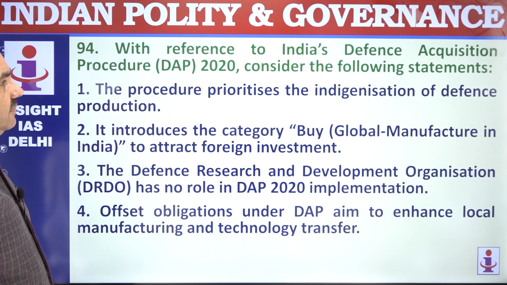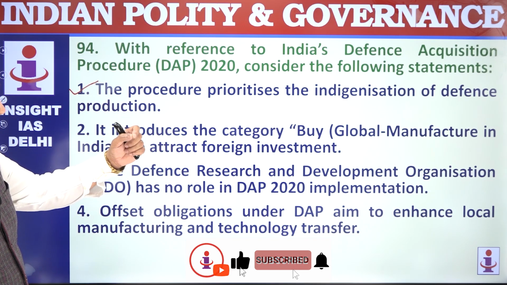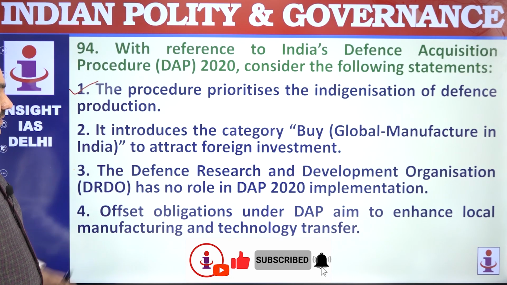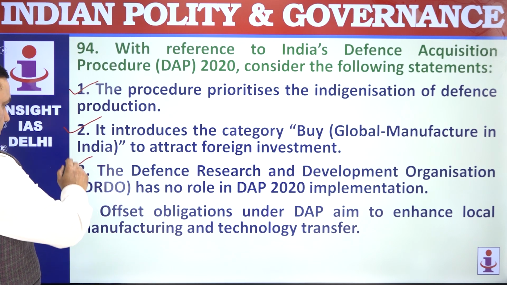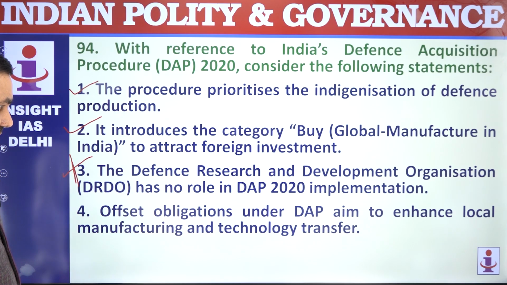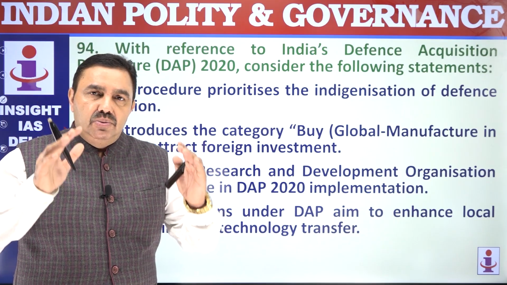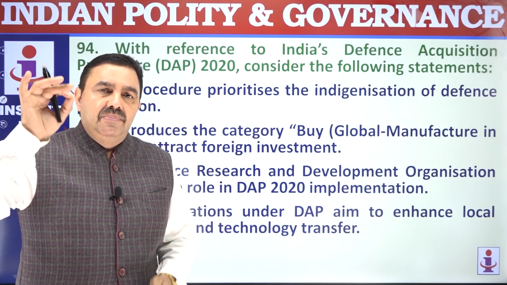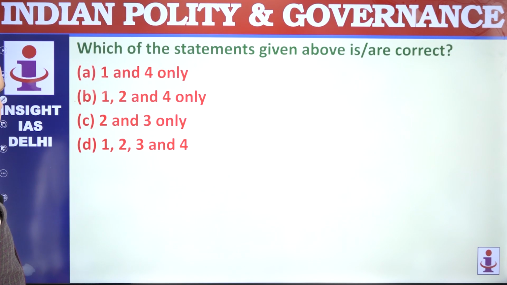With reference to India's defense acquisition procedure, the procedure prioritizes the indigenization of defense production. That's correct. It introduces the category called Buy (Global Manufacture in India) to attract foreign investment. That is correct. Defense Research and Development Organization DRDO has no role. It has an important role to play. Offset obligations under DAP aim to enhance manufacturing and technology transfer. That's correct. Because the idea is to promote local manufacturing so that India could become a hub for defense manufacturing in time to come. 1, 2, 4.